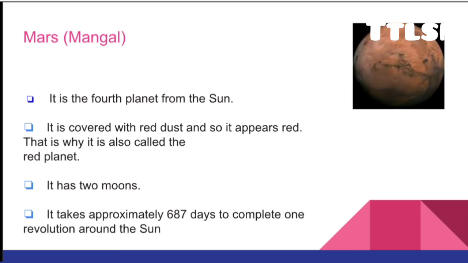Earth is known as the blue planet because nearly 70% of Earth's surface is covered with water. So the water appears blue from space, and Earth is known as the blue planet. But Mars is red, so they call Mars the red planet. It has two moons, not one moon or no moon. Mars has two moons. It takes approximately 687 days to complete one revolution around the sun.